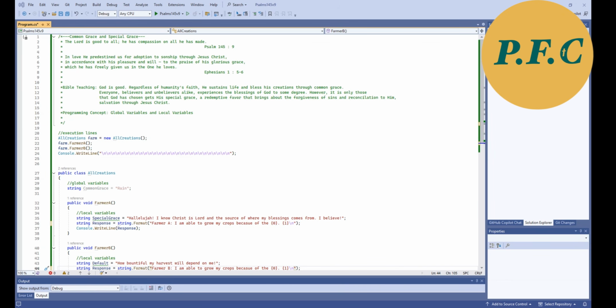Now, special grace, on the other hand, as the name suggests, is specially given to God's chosen people. It is easy to be mistaken, but this special grace is not about having an advantage living on this earth, such as having more intellect, or more resources, or more luck in life. It is something far more precious that those who have not been gifted with this special grace cannot see its value. It is the gift of salvation. It is the forgiveness of sin and reconciliation of his chosen people to God himself.